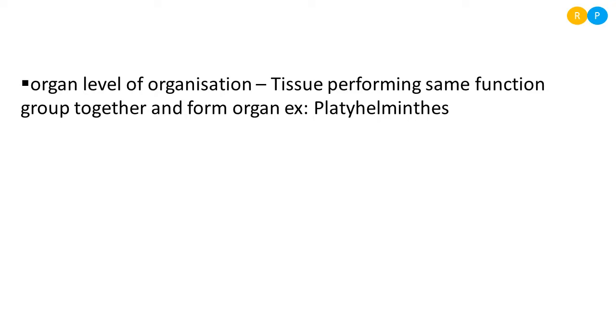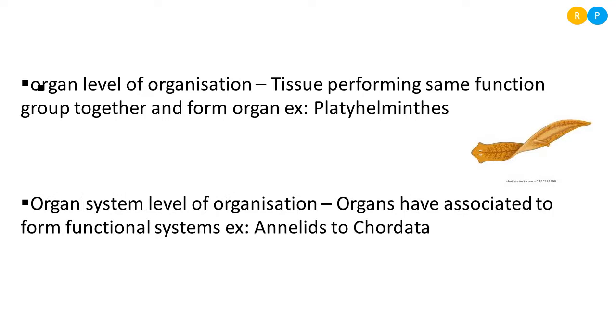The best example of this level of organization can be seen in Platyhelminthes. Platyhelminthes are nothing but flatworms. This is the animal example for Platyhelminthes, named planaria. In the planaria, you can notice the presence of some organs. Clear? Those organs are meant for performing some kind of physiological activity in the organism. Clear, right? Let us move to one more level of organization, that is organ system level of organization.